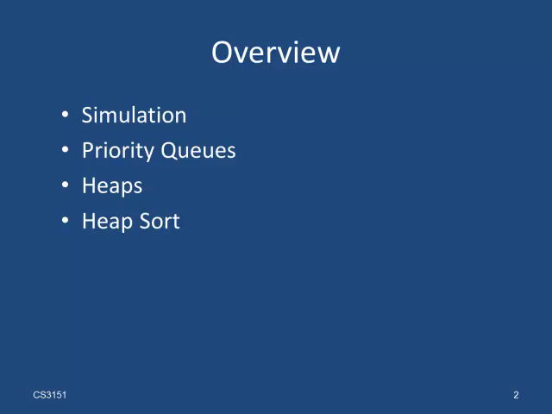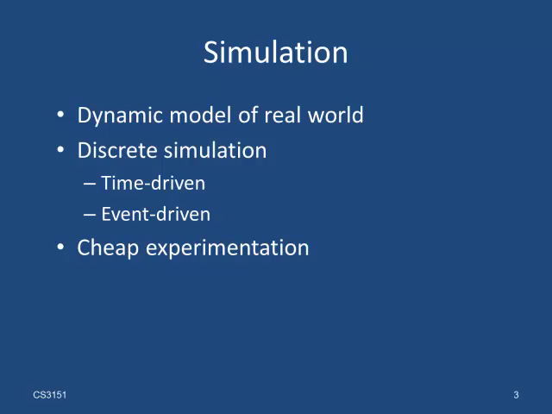Then we introduce the abstract data type priority queue, which is used in event-driven discrete simulation. Priority queues can be implemented effectively by the heap data structure. Finally, we see another use of heaps, which is a sorting technique called heap sort. So let's start out with the application.